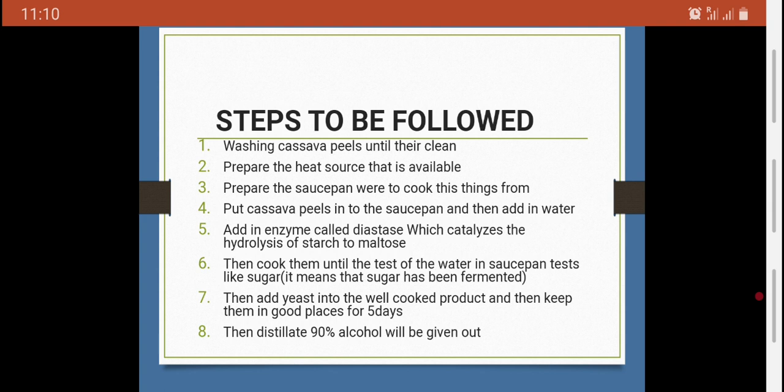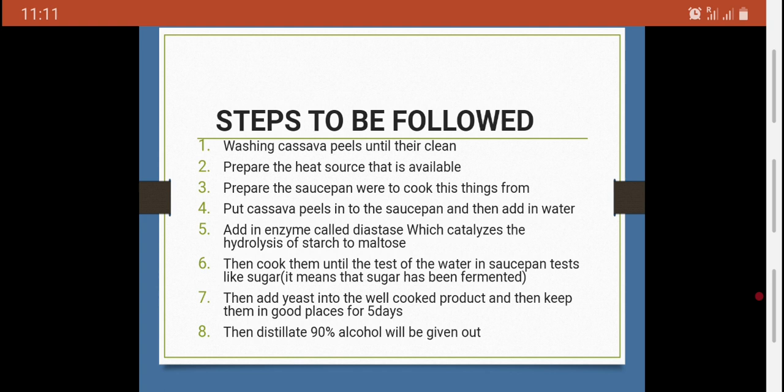After adding the yeast and zymase, put them in jerry cans, cover them very well, then leave them for 5 days.